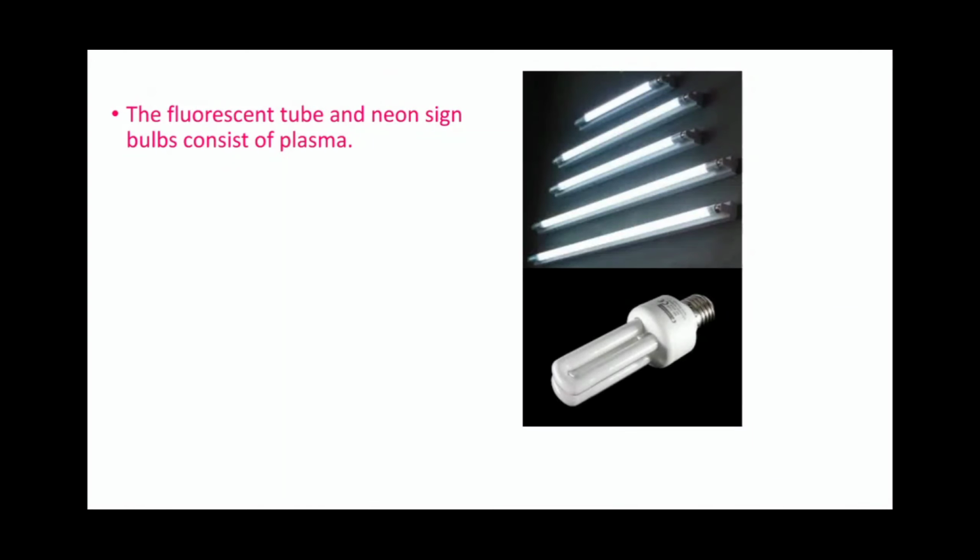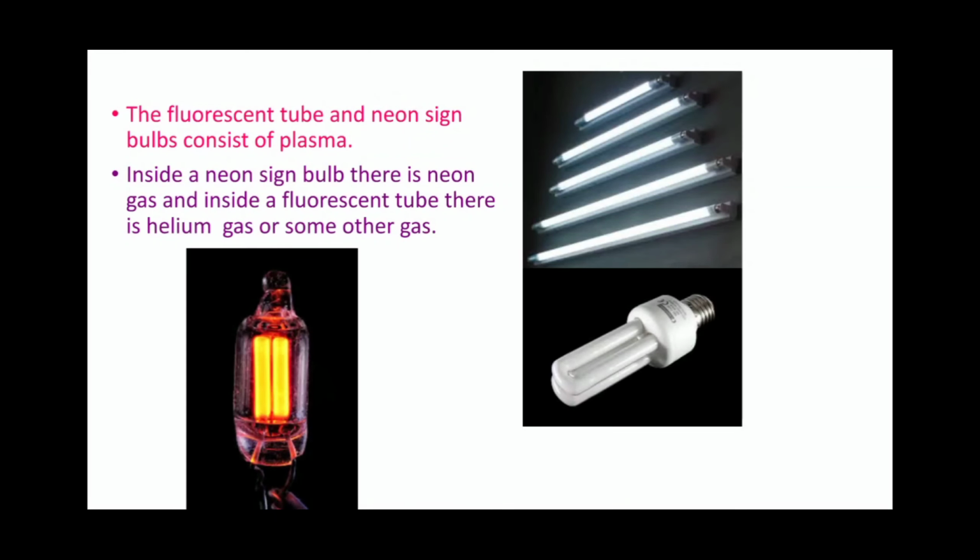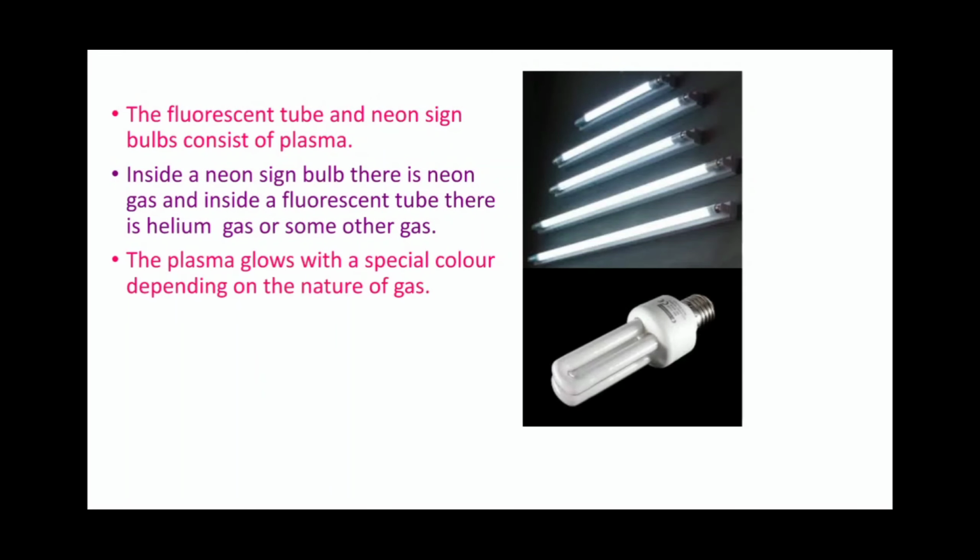The fluorescent tube and neon sign bulb consist of plasma. Inside a neon sign bulb there is neon gas, and inside a fluorescent tube there is helium gas or some other gas. The plasma glows with a special color depending on the nature of the gas.